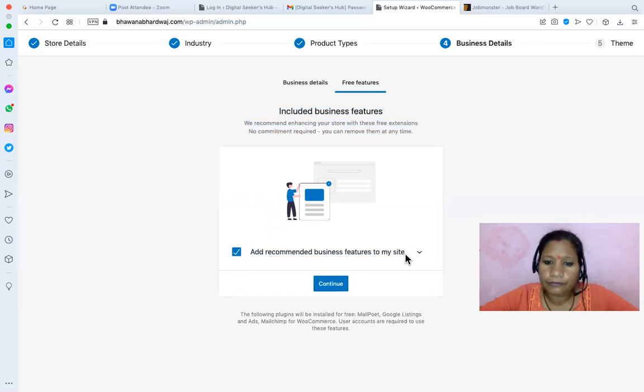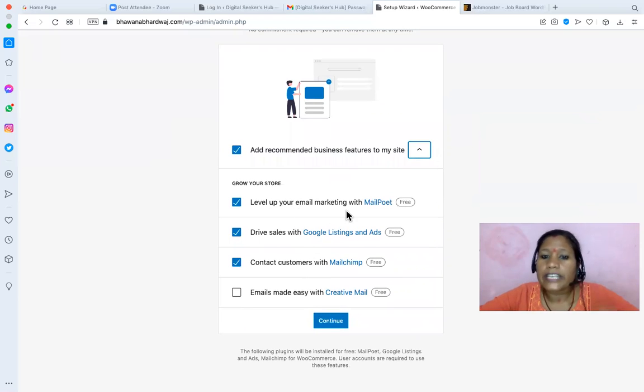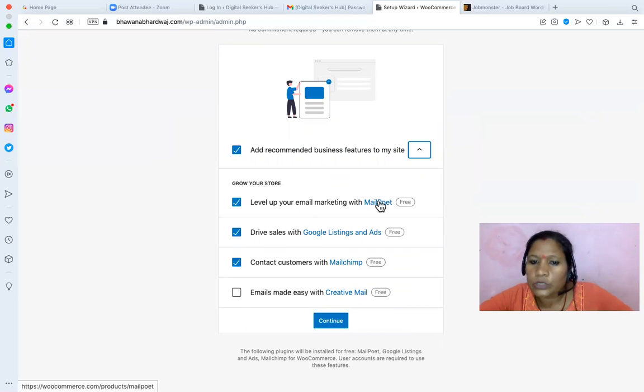Add recommended business features to my website. So what are the features? Level up your email marketing. As I said, list building is one of the core parts of digital business. What they are saying is, whenever someone buys, you can collect the email and set up your email marketing using MailPoet. This is one of the value-added features WooCommerce is providing.